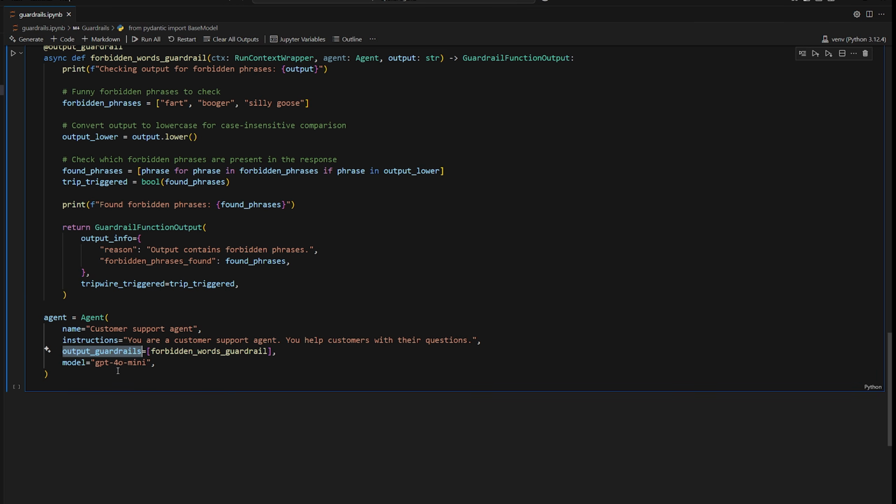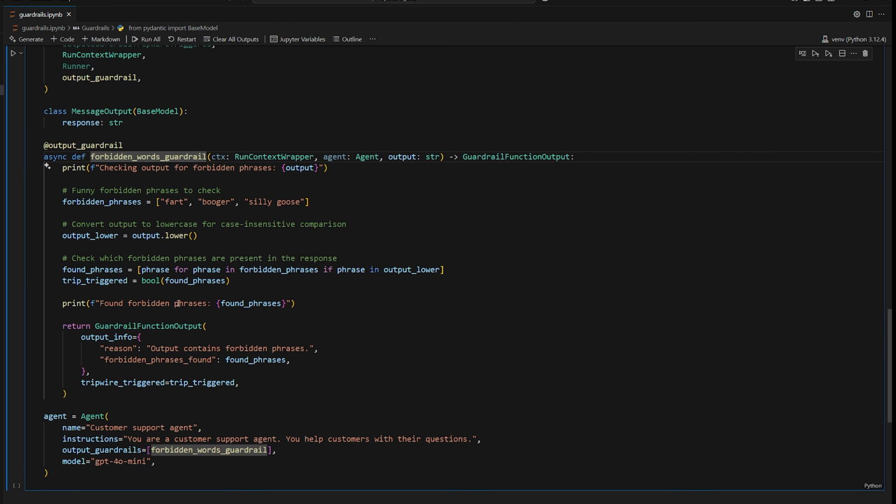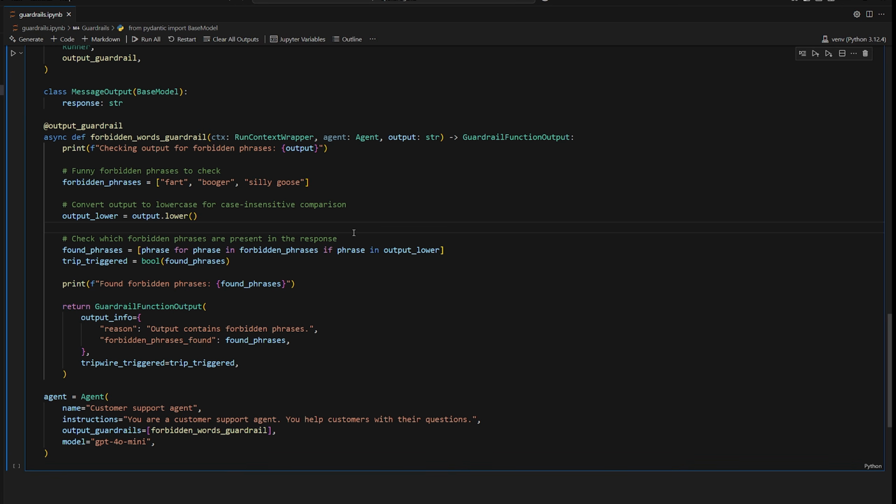So you have an output guardrails list that you can provide to your agents. We have our forbidden words guardrail. This is simply a function that is annotated with output guardrail. It takes in the same information, the context, the agent, and the output, because of course we're validating the output of the agent, not the input of the original invocation. This output guardrail is very simple. It's just going to check to see if the output of this agent contains certain words like fart, booger, or silly goose. So when it's invoked, we're going to convert the output to lowercase.